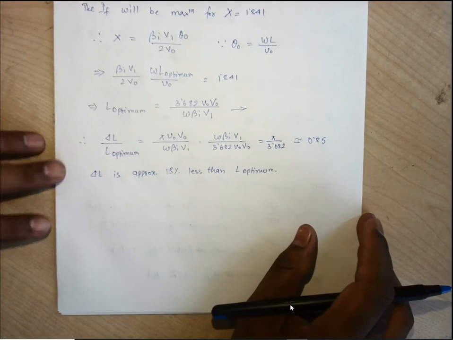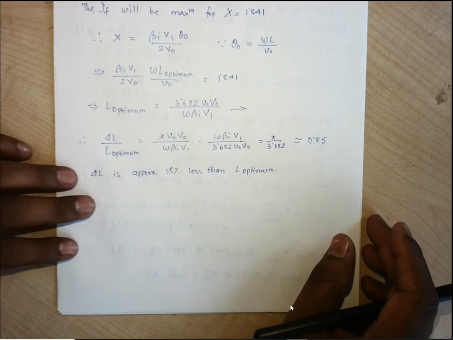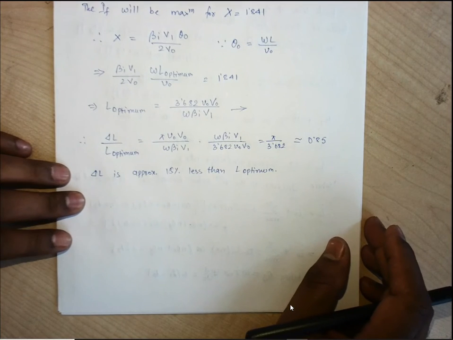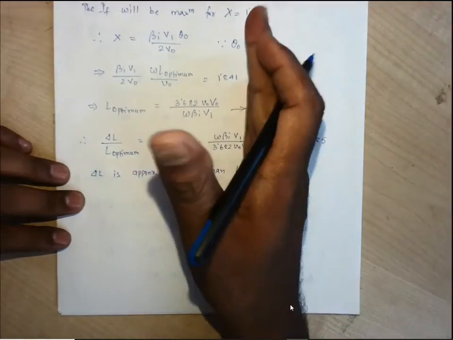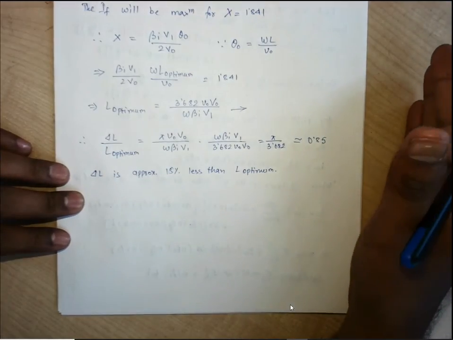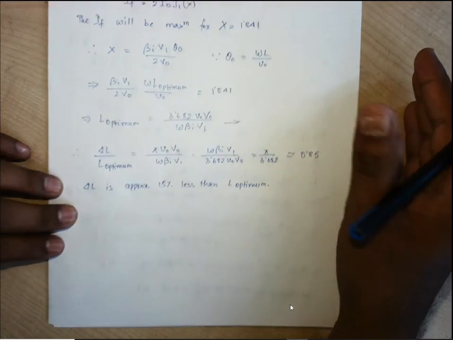So till now we have been using the cavity resonator: input cavity, output cavity, buncher cavity, catcher cavity. So let us see what this cavity resonator basically is.